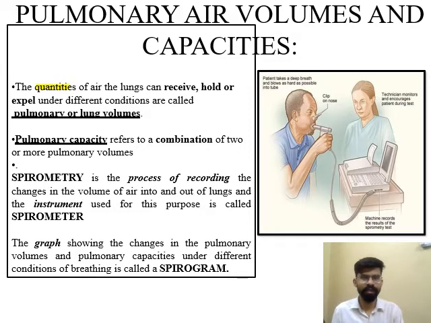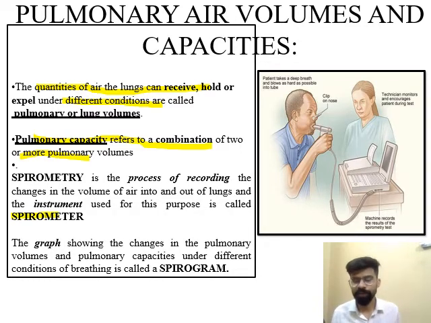So in the first point, the quantity of air the lungs can receive, hold or expel under different conditions are called pulmonary volumes or lung volumes, and the combination of two or more pulmonary volumes is known as pulmonary capacity. And the instrument that is used to record the volume of air that is intake or outtake by the human body is known as spirometer.